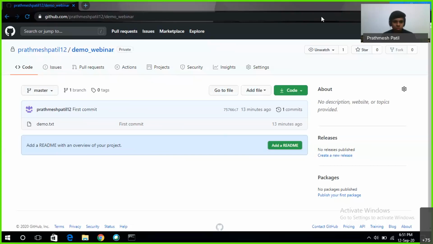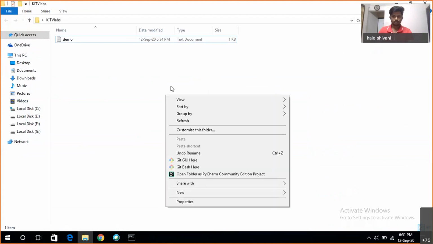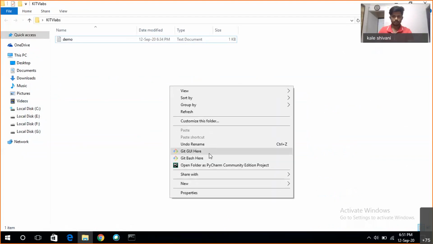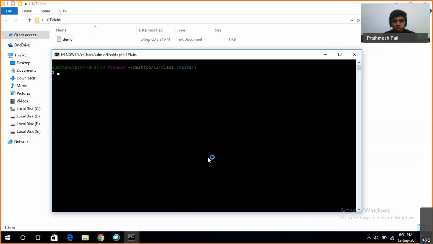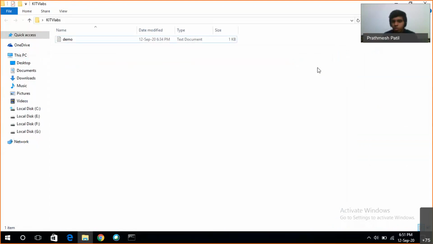Thank you. So now what he wanted to ask is, if I right click, you can see the command like Git Bash Here. So when I open it, you can type the commands here also, like when you do in command prompt. So that could also be done. I answered your doubt.